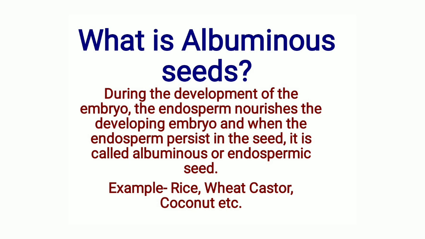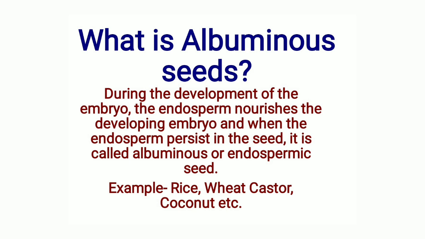During the development of the embryo, the endosperm nourishes the developing embryo, and when the endosperm persists in the seed, it is called an albuminous or endospermic seed. We know that the endosperm is the food-laden tissue for the developing embryo.